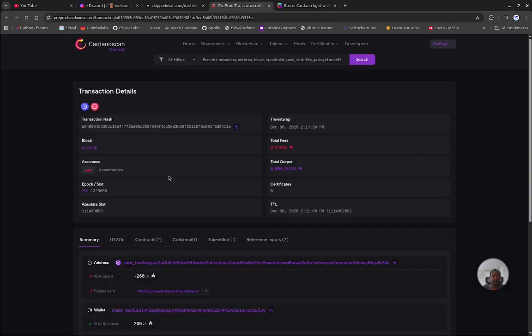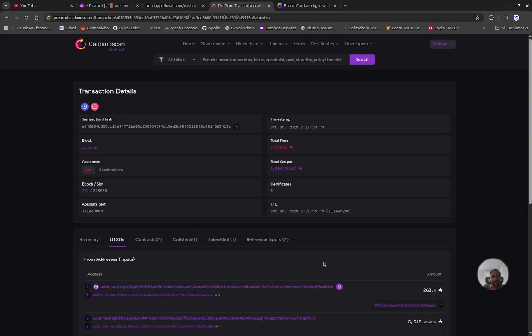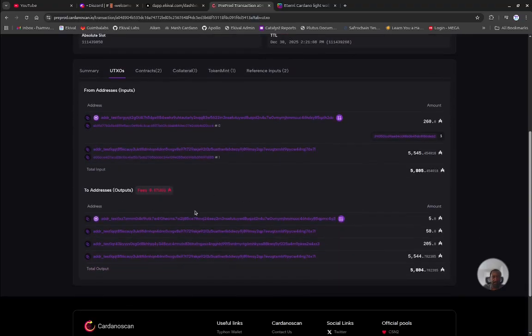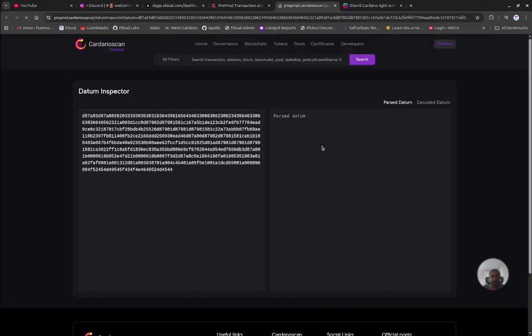So welcome back. We see the transaction. We're continuing to get some confirmations. While we wait, I'll go into the UTXO. We're going to get from these addresses the smart contract and then the UTXO currently on chain, which is basically the smart contract, this one.